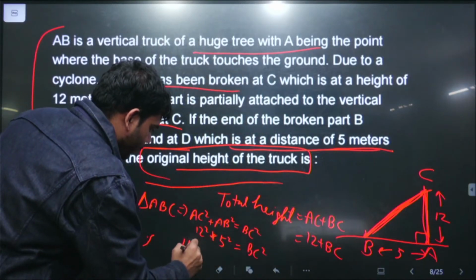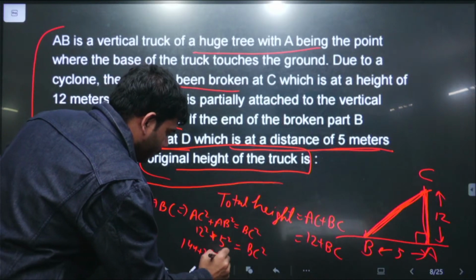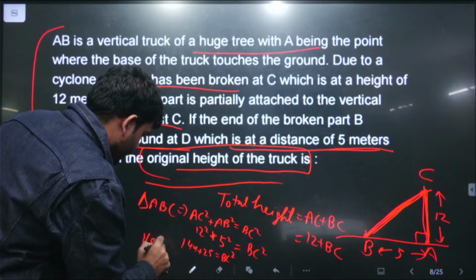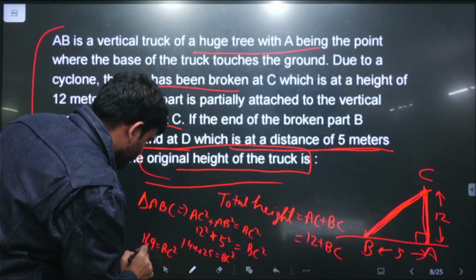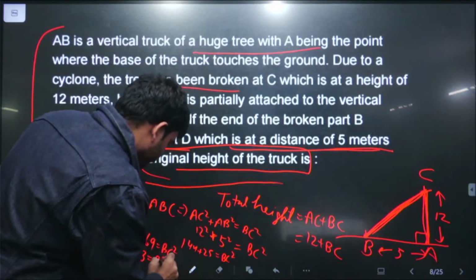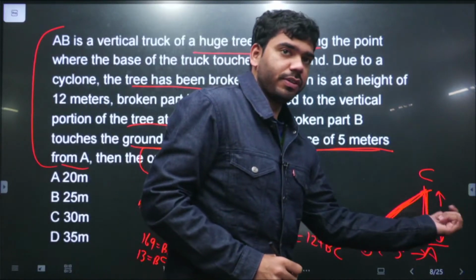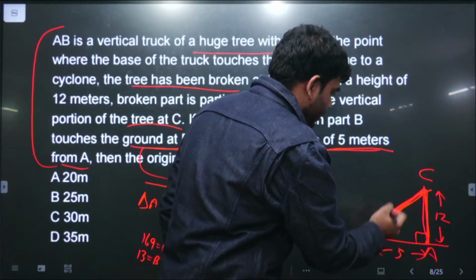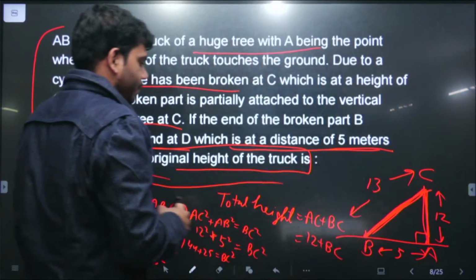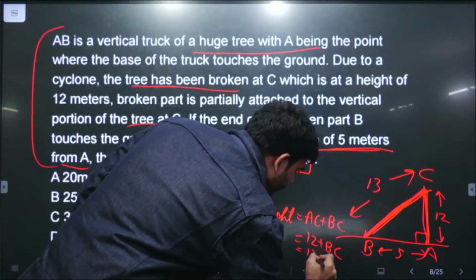So this will become 144 plus 25, this is BC square, and this will be 169 is equal to BC square. This will give us 13 is equal to BC. So the other arm of this right angle triangle, the hypotenuse, the length of this hypotenuse BC is 13. It means the BC is 13.